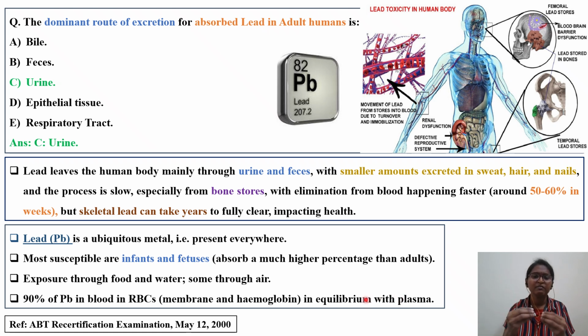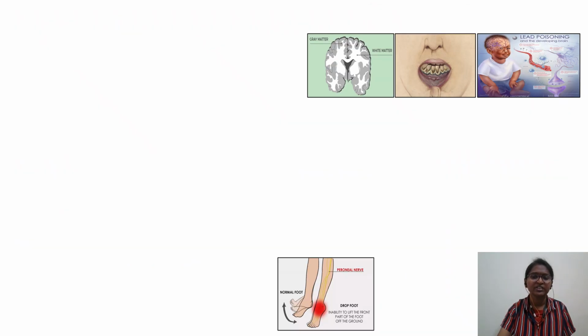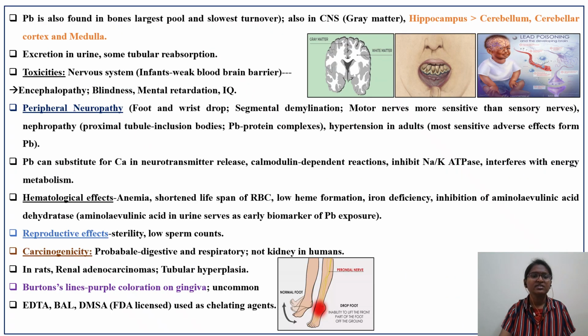Actually what is happening, lead will go and bind to the membrane of hemoglobin, so we will see one more sentence there, I'll discuss. Lead is also found in bones, as I told you. Once it is deposited in the bone, it is the largest pool and has the slowest turnover, since it is bound to the bone. Also in the CNS, you can see it in the gray matter, hippocampus. Hippocampus is more than cerebellar cortex and medulla. This is the region where you can see the pool of lead getting deposited.